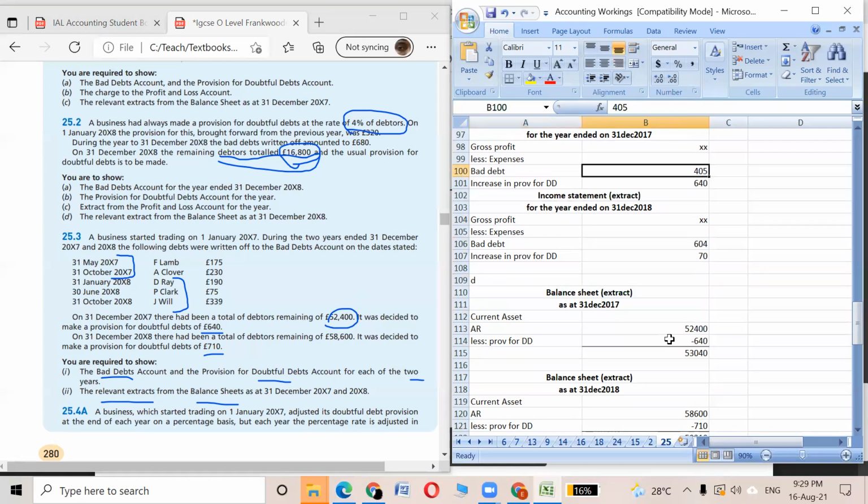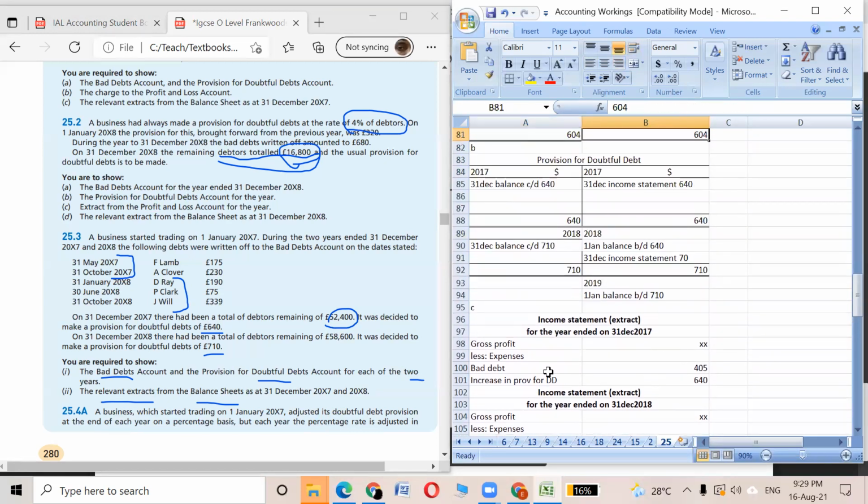So let's move to the T accounts. Balance c/d, that means we'll put this amount. Both the income statement and the balance sheet have the same amount, but definitely we will be using the amount of balance c/d every year. The first year in 2017 it will be 640, and in the next year it will be 710.